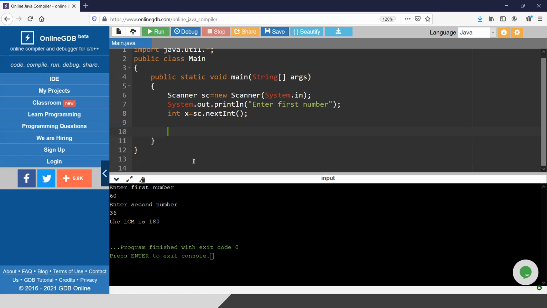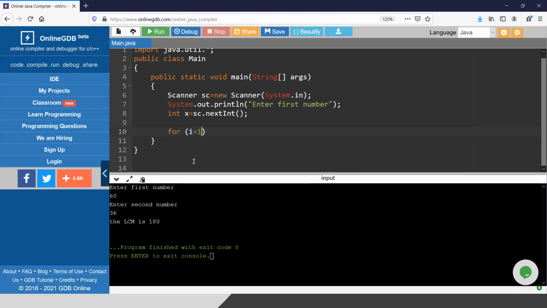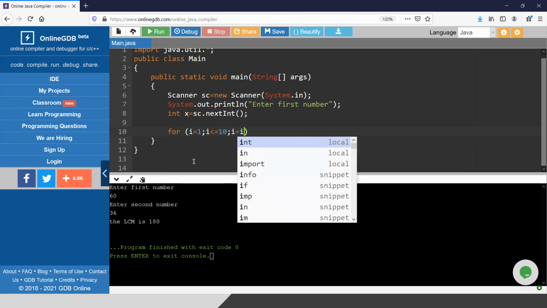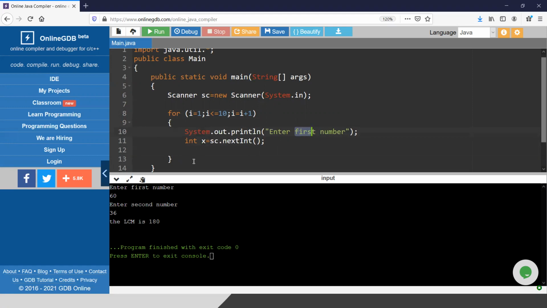The same thing, if anyone asks me to find the max out of 10 numbers, there is no meaning to store 10 numbers in 10 variables. So I will just do a for loop: i equals 1, i less than 10, i equals i plus 1. For 10 numbers, I have introduced one for loop. I will input these numbers from inside the loop. I will just write enter element 1, or enter first number, something like that.